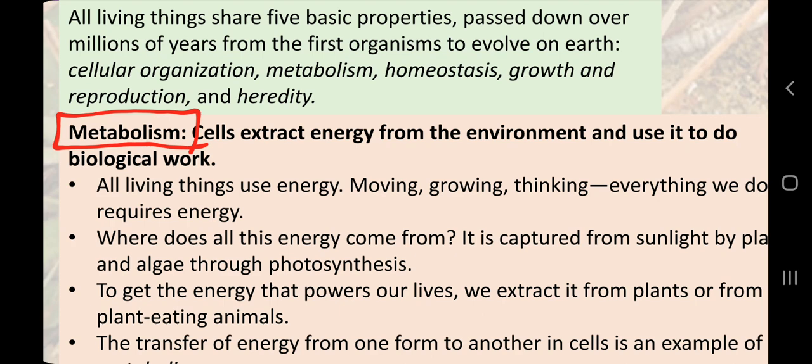There are two types of chemical reactions. One is degradative and the other one is synthetic. The synthetic reactions, for example photosynthesis, where plants are synthesizing carbohydrates, and protein synthesis, where our cells are synthesizing proteins, and the degradative reactions, for example respiration in cells. So all these types of chemical reactions are called metabolism.